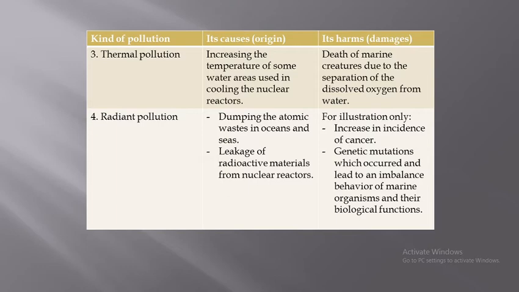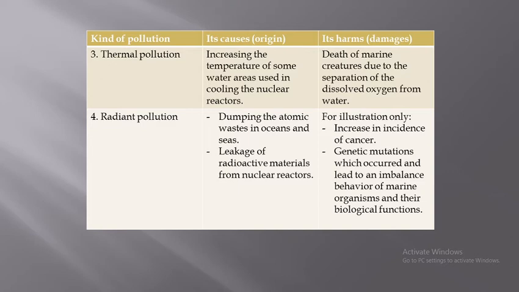A common cause of thermal pollution is the use of water as a coolant by power plants and industrial manufacturers. When water used as a coolant is returned to the natural environment at a higher temperature, the sudden change in temperature decreases oxygen supply and affects the ecosystem composition.